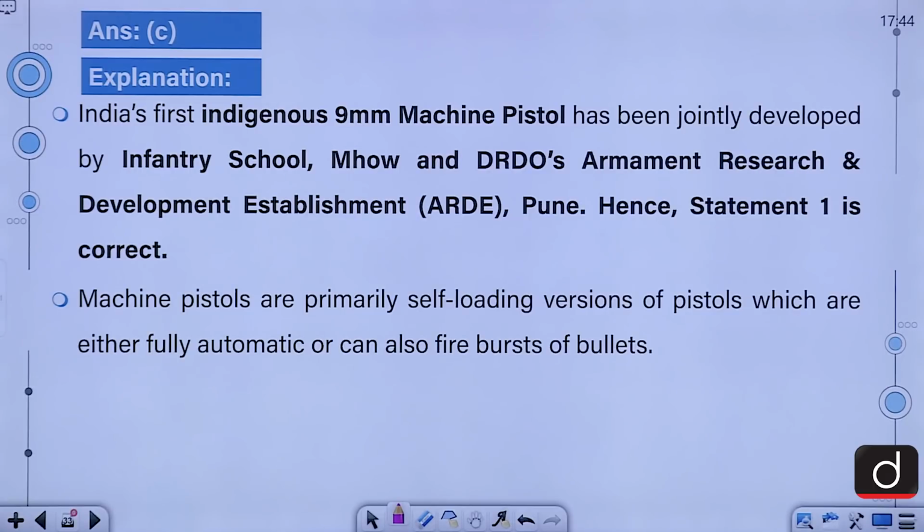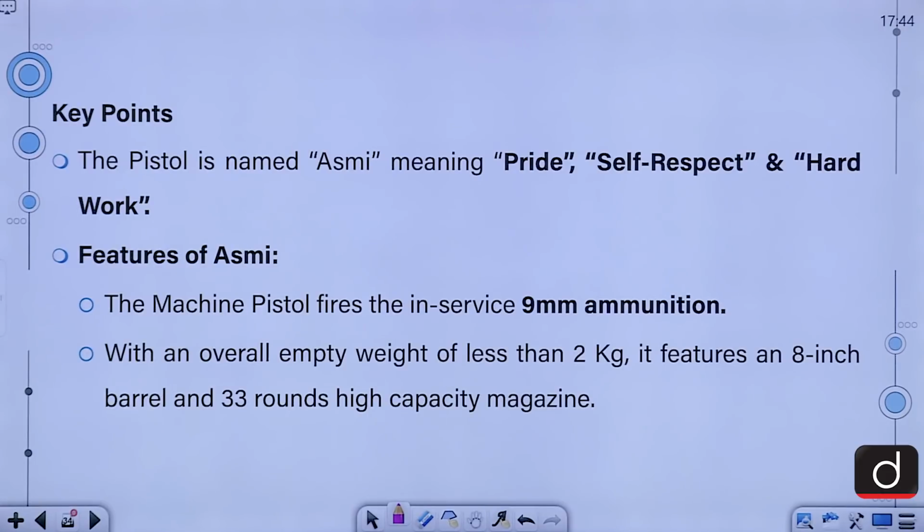India's first indigenous 9mm machine pistol has been jointly developed by Infantry School, MHOW and DRDO's Armament Research and Development Establishment, Pune. Machine pistols are primarily self-loading version of pistols, which are either fully automatic or can also fire bursts of bullets. If we talk about its key points, the pistol is named ASMI, meaning pride, self-respect and hard work.